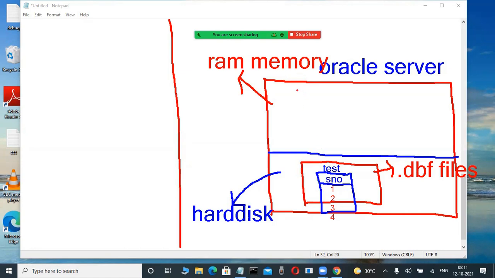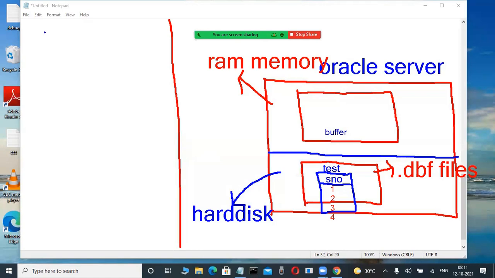In memory, here buffers are there. So many buffers: database buffer cache, shared pool, large pool. So many things are there. You are a first-time newcomer. This is a buffer, like this. Okay, fine. Now check it out. This is a server. This is the RAM memory area, and this is the hard disk.